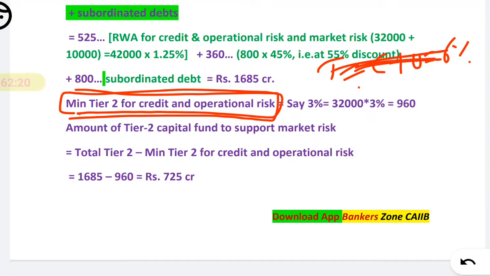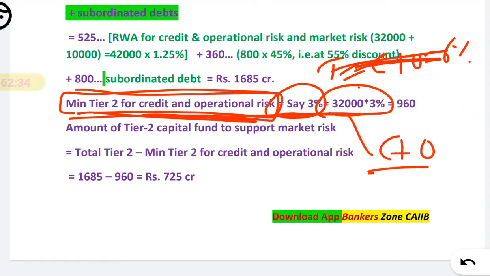You can directly calculate the minimum tier 2 for credit and operational, just calculate 3% of 32,000, because they have given risk weighted asset as 32,000 combined.